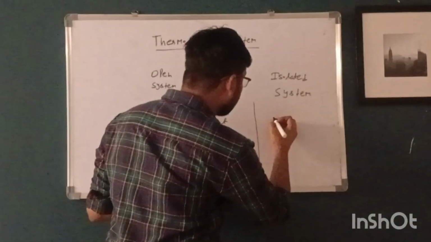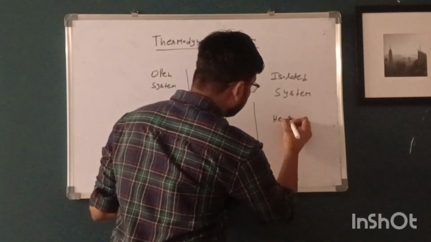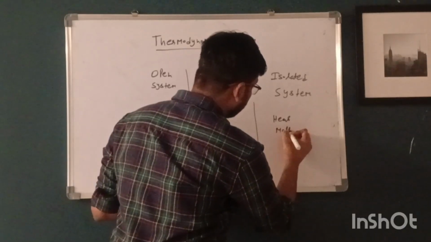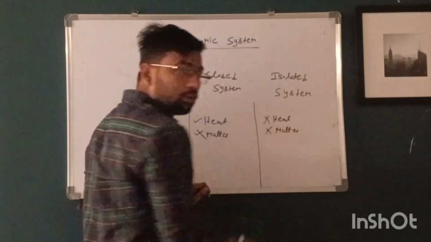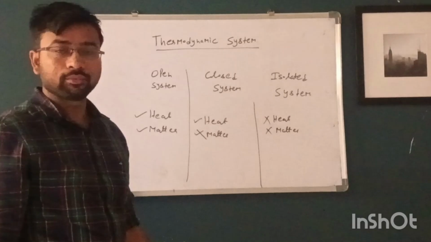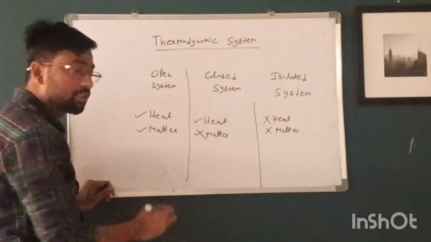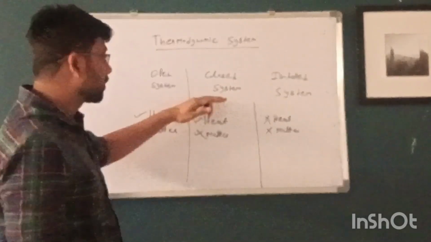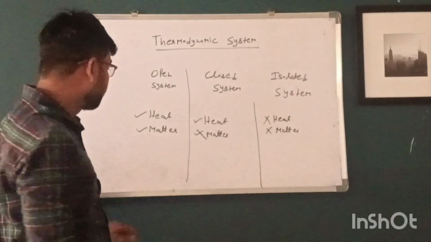And in isolated system, neither heat nor matter transfer from system to surrounding. So this is the difference between the open system, closed system and isolated system.